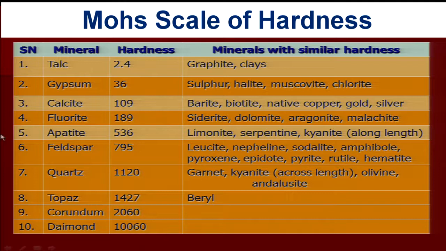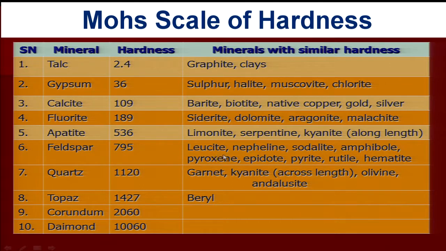The example of hardness 3 is calcite; hardness is measured in dynes per square centimeter. Other examples are barite, biotite, native copper, gold, silver. Apatite has hardness 5; examples are limonite, serpentine, kyanite.